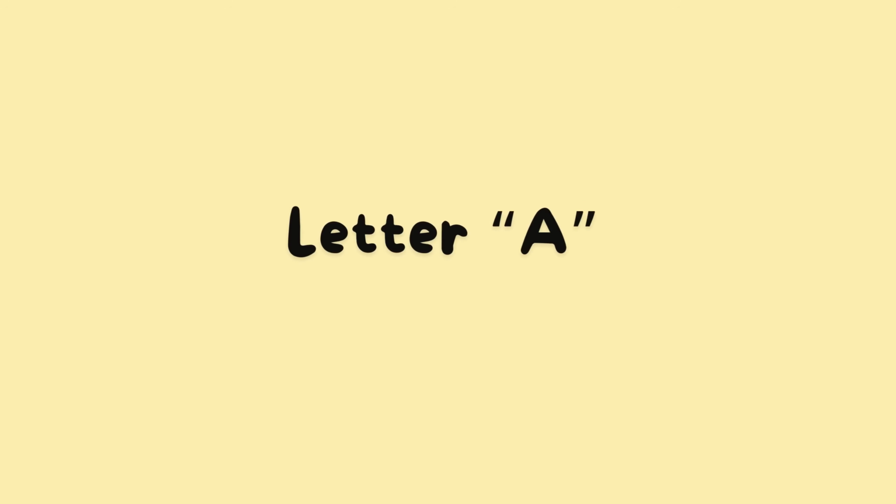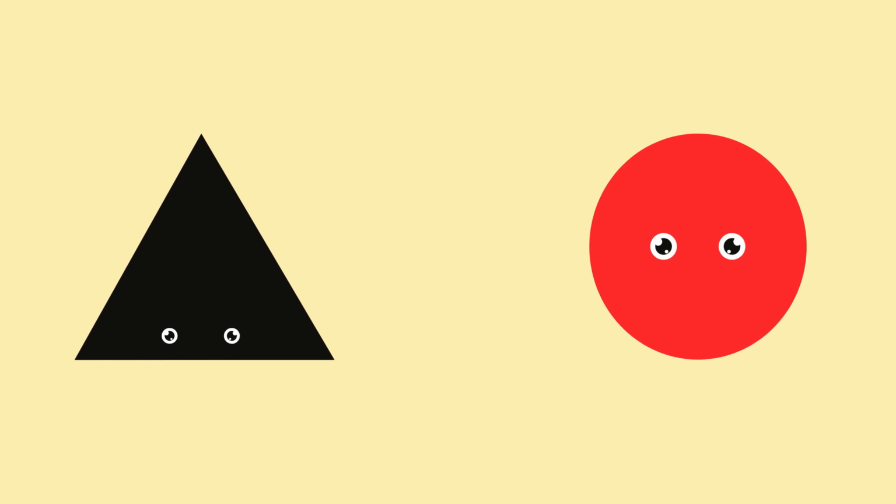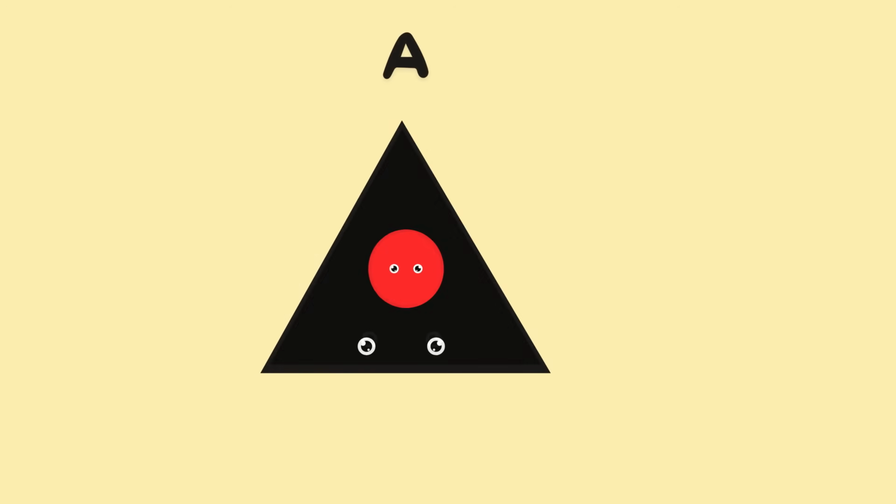make the alphabet letter A. Triangle. Plus. Circle. Look at the triangle and the circle. When we put them together, they make the letter A.